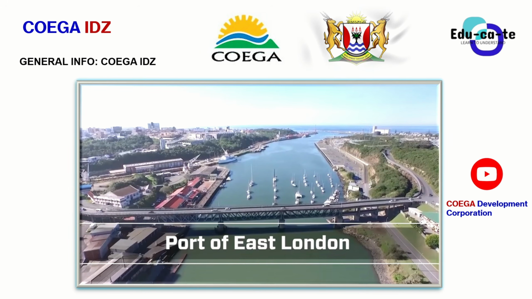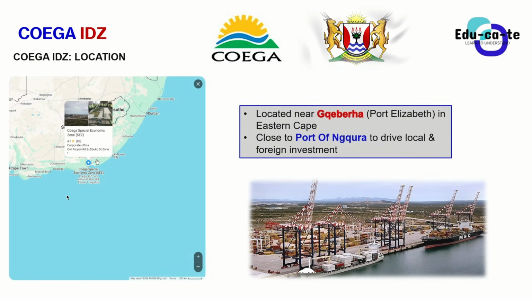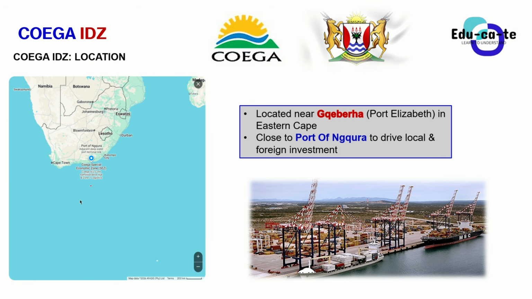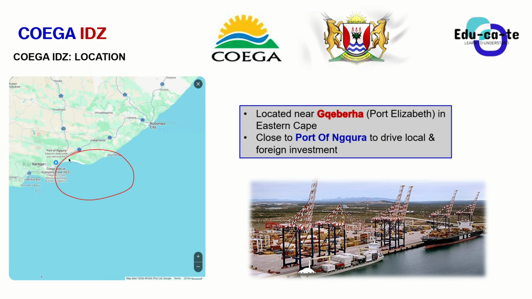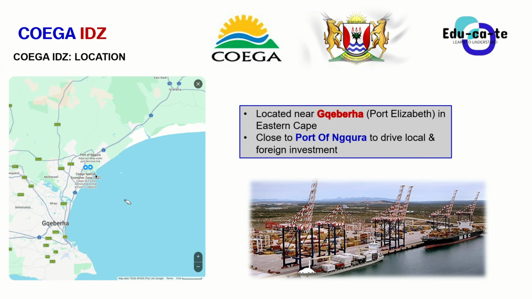Yes, so basically this is just a short extract from the IDZ themselves, explaining where the Coega IDZ is. In general, we can say that the Coega IDZ is located near Gqeberha in Port Elizabeth, that is in the Eastern Cape. It is located close to the port of Ngqura, to drive local and foreign investment. So this is just the Coega Special Economic Zone, the Coega IDZ in short terms. You can see it is somewhere in the Eastern Cape here, very close to the ocean.